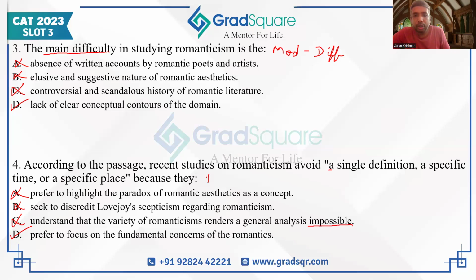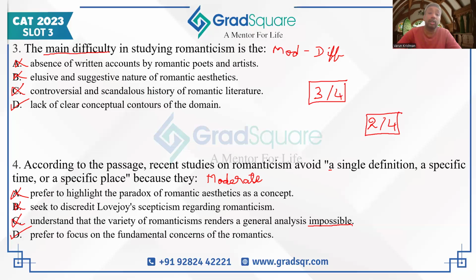Because again, options are a bit difficult to eliminate, I will say this is a moderate level difficulty question, but I'll still say it's easier than question 3. I think a 99 percentile in VARC should get 3 out of 4 correct, despite 2 questions being of moderate level difficulty. 2 out of 4 I would still expect everyone to get correct, even in a passage which is this difficult to read.